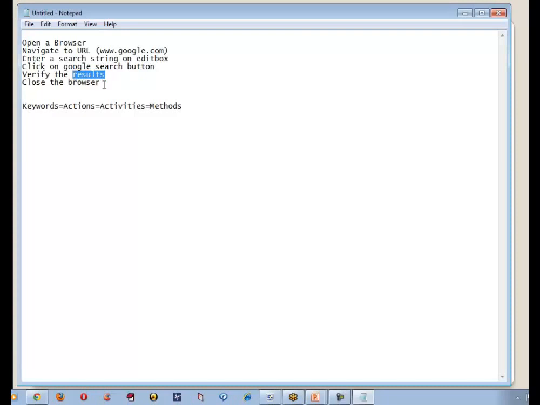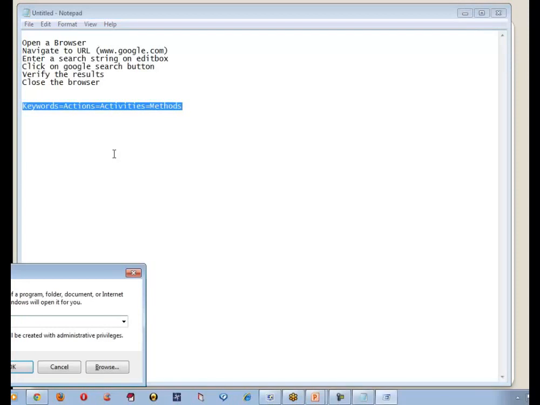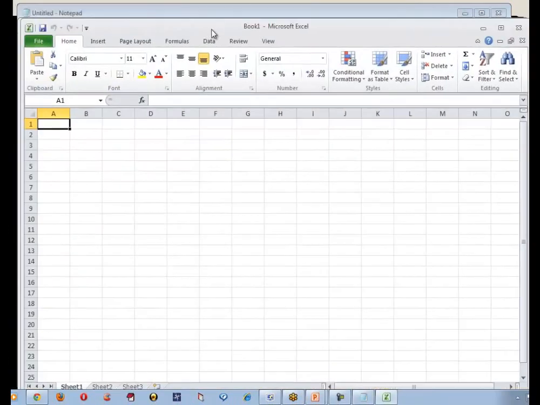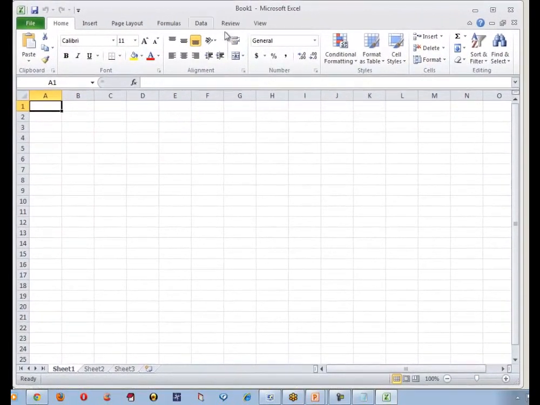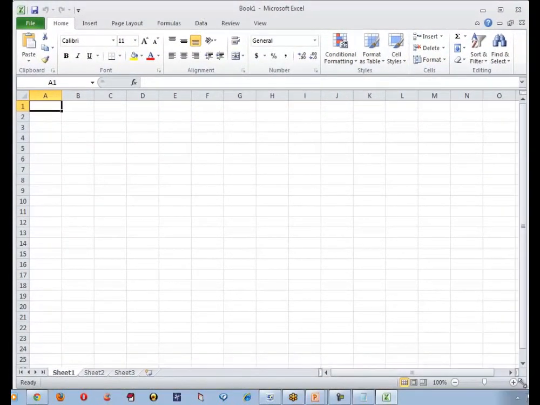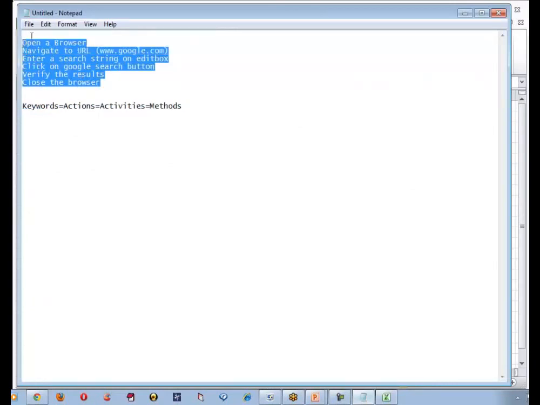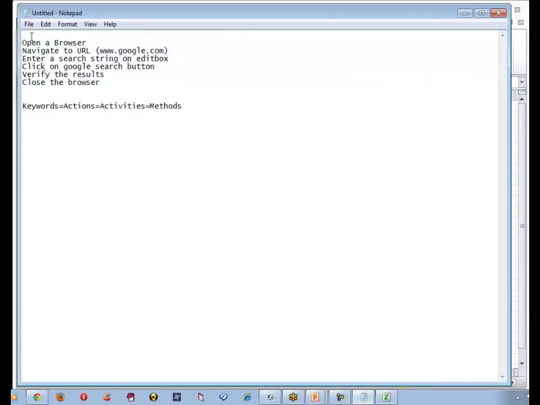Yeah. So by this time you should be very clear. When I say keyword, it is nothing but method or activity. Is that point clear? Yes. Yeah. Good. Now let me go to one of the Excel now. Let me help you to first of all drill down the same test case into one more level. And this is called low level test case, or normal test case, or manual test case.